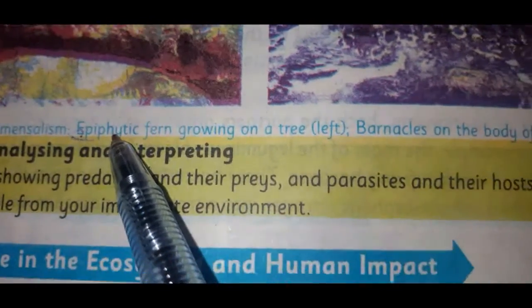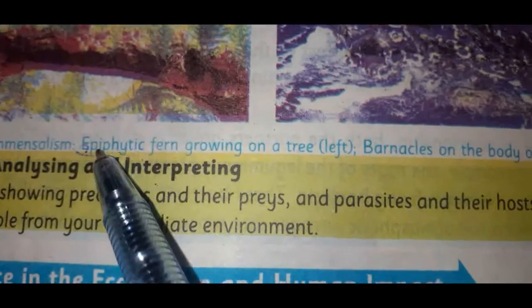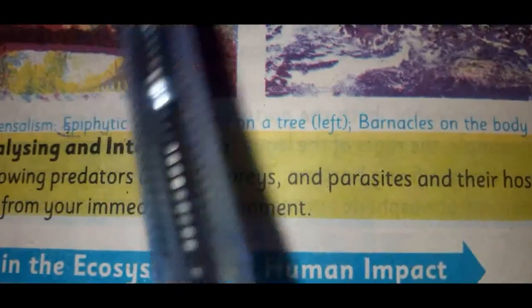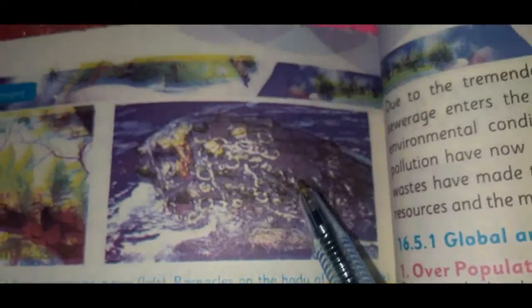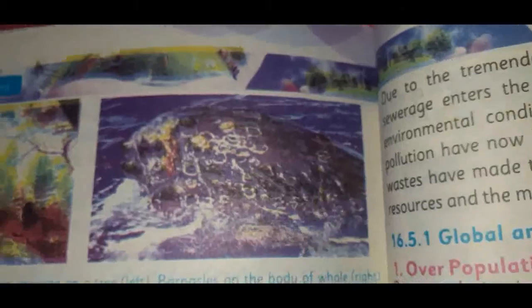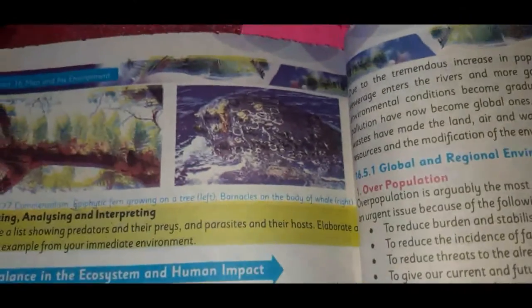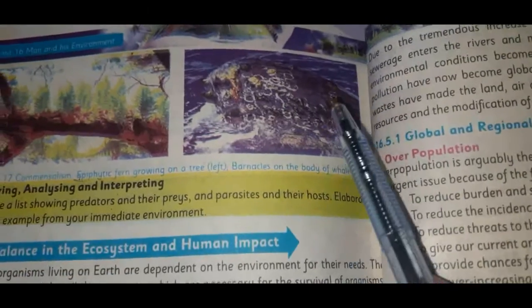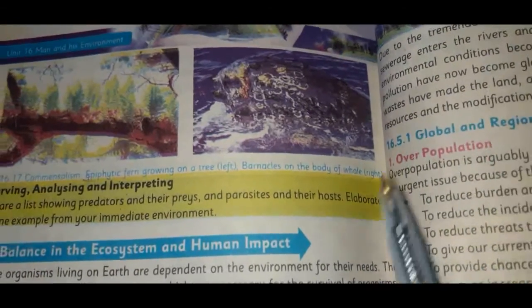So those organisms which are found on plants. And this is the barnacle. Barnacles are found over the whale. So that was commensalism. In commensalism, only one of the organisms gets benefit, whereas the other is not affected at all.